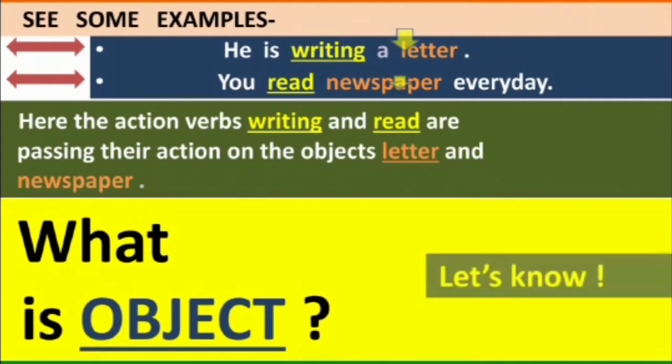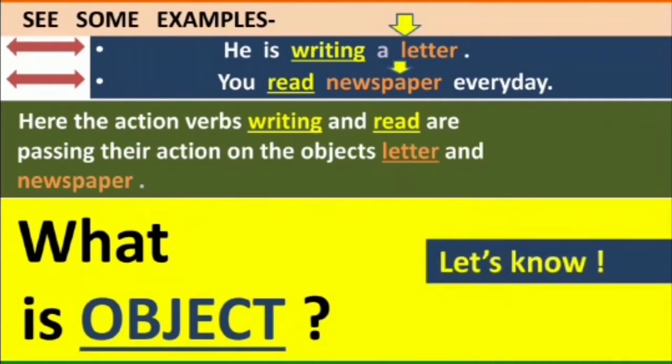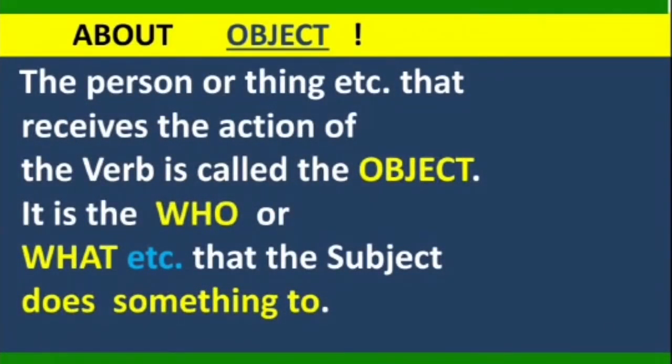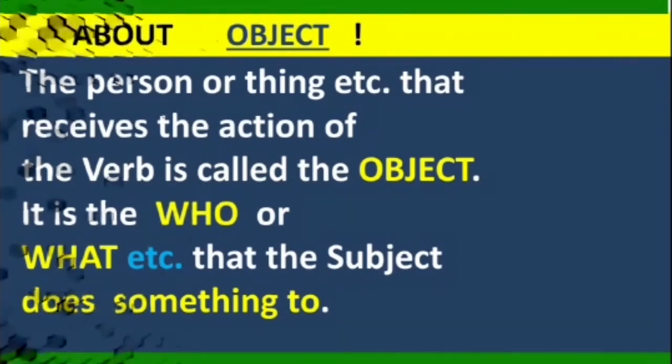Let's know about object. The person or thing that receives the action of the verb is called the object. It is the who or what that the subject does something to. There are two kinds of objects.